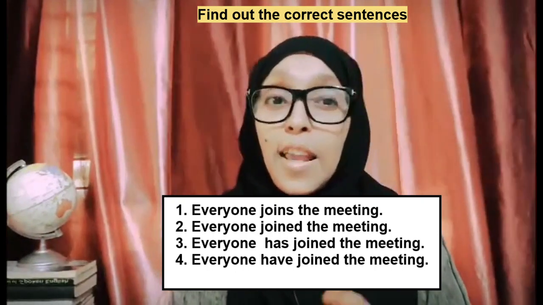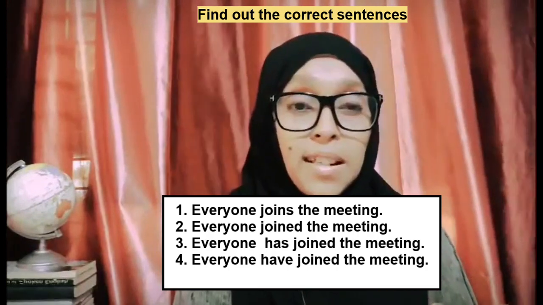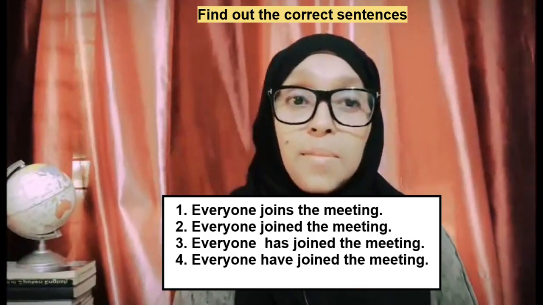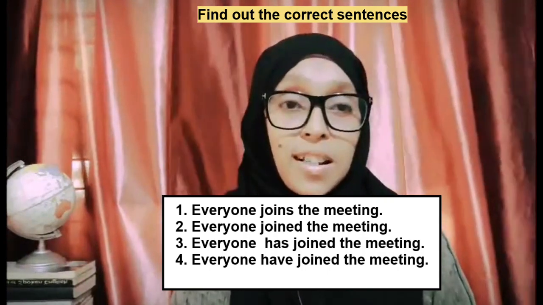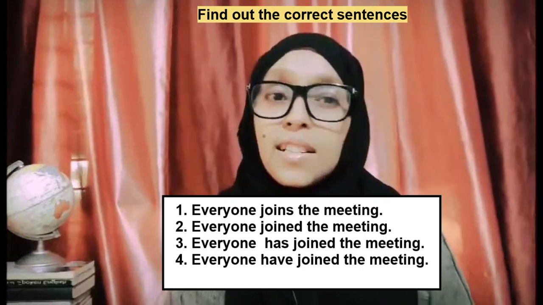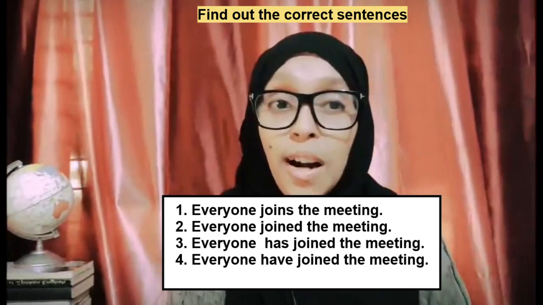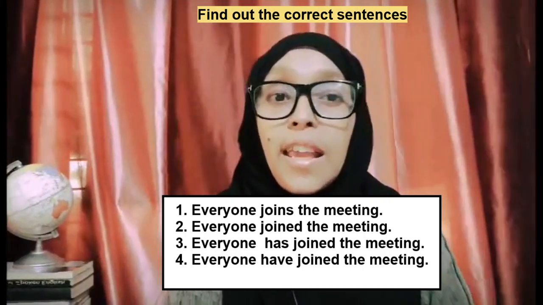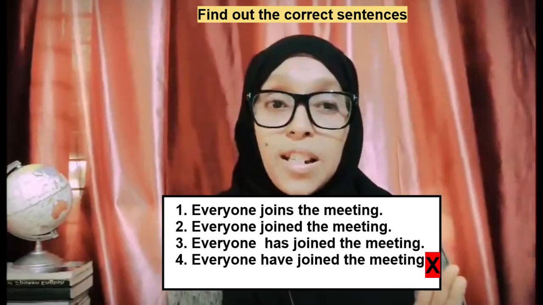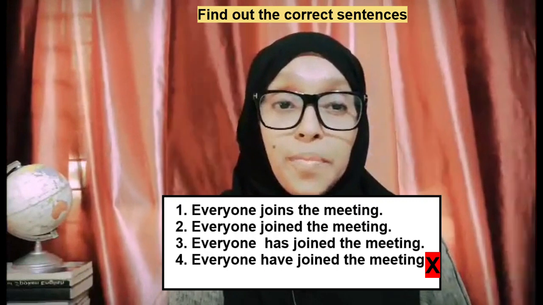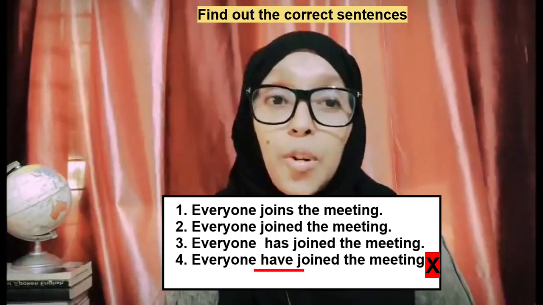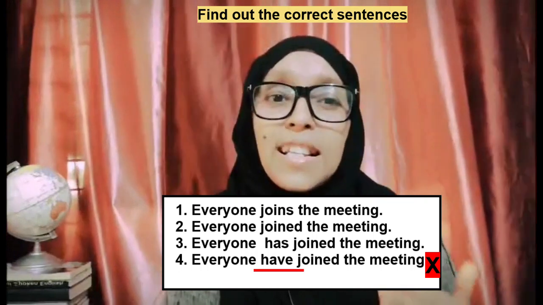Yes, everyone joins the meeting is correct. Everyone joined the meeting is correct. And everyone has joined the meeting is also right. And the last one, everyone have joined the meeting, is totally wrong. Why? Because we know that after an indefinite pronoun, we have to use a singular verb.